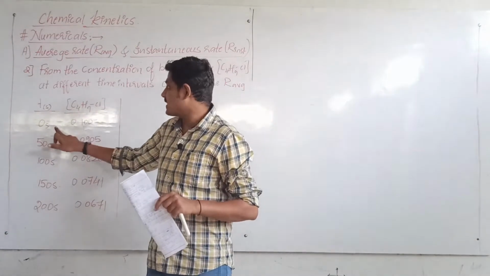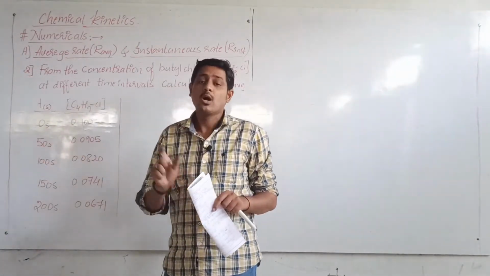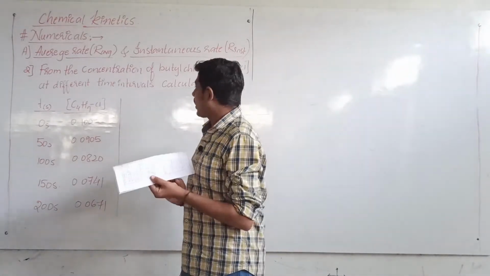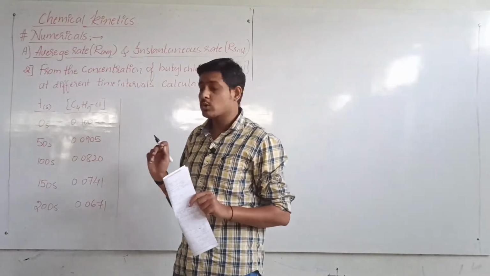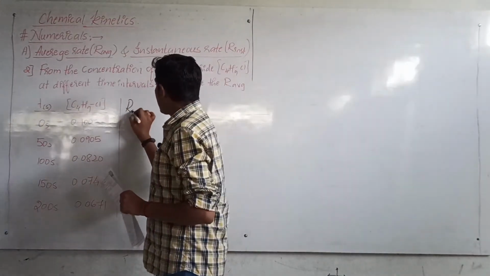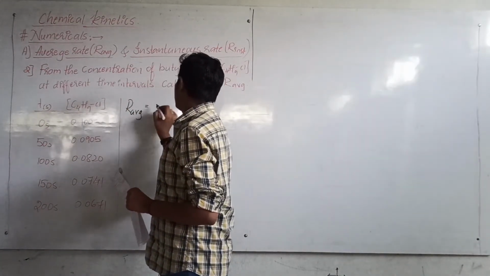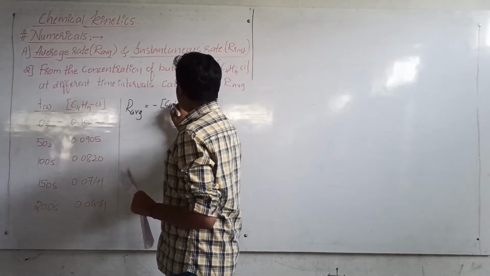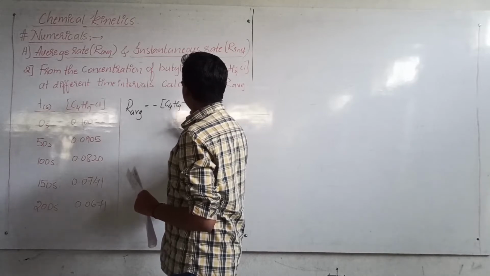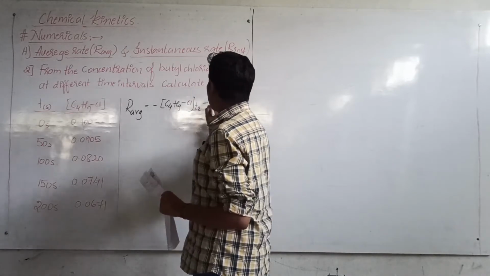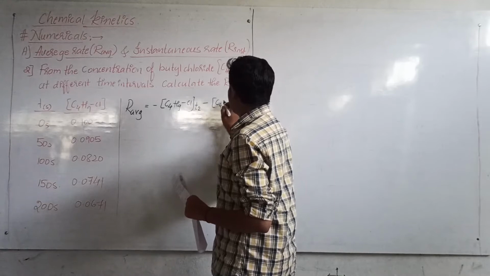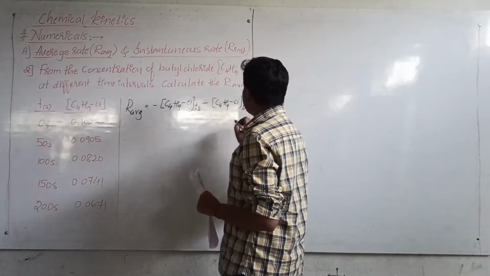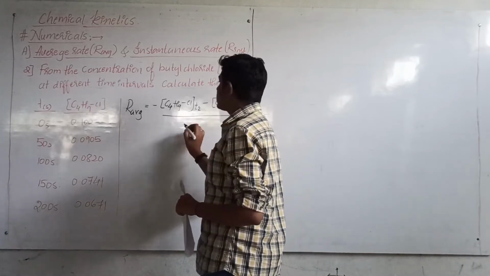Okay, 0 seconds initial, then 50 seconds, so the time interval is larger, so we can calculate the average rate. So what is the first formula we have to see? R average is equal to minus the concentration of butyl chloride at T2 minus the concentration of butyl chloride at T1, the initial, divided by the change in time.